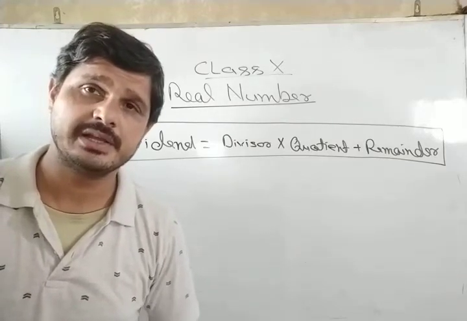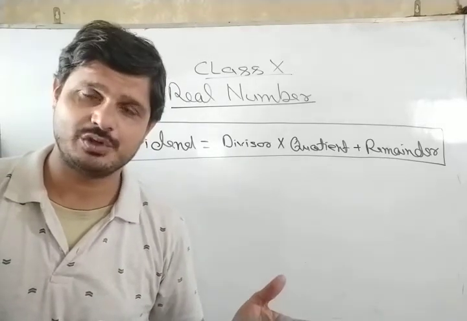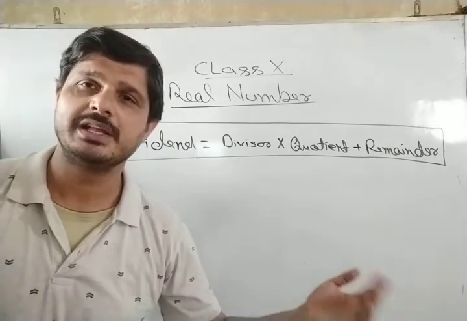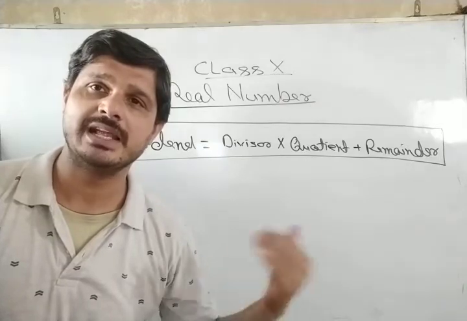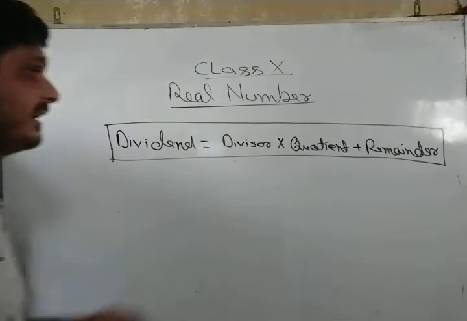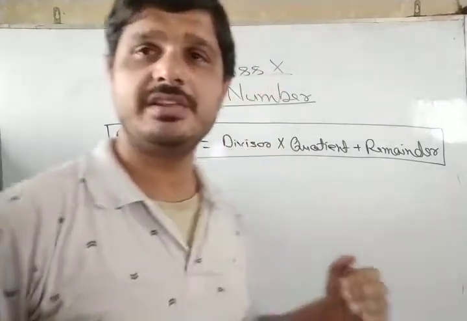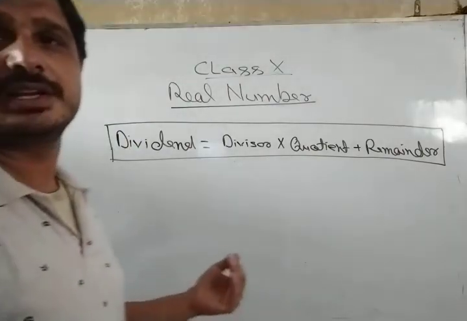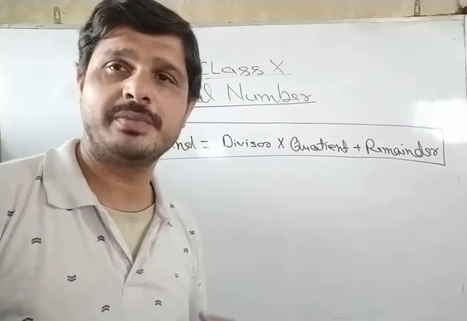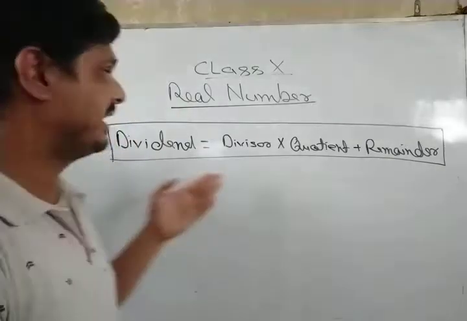If anybody, like me, gives any other theorem using Pythagoras theorem, then it will not be a theorem, because I have used Pythagoras theorem. Then it will become a lemma. Similarly, Euclid has taken the use of division. That's why it is not a Euclid theorem. It is termed as Euclid division lemma.